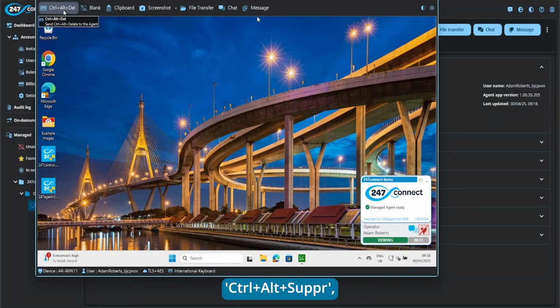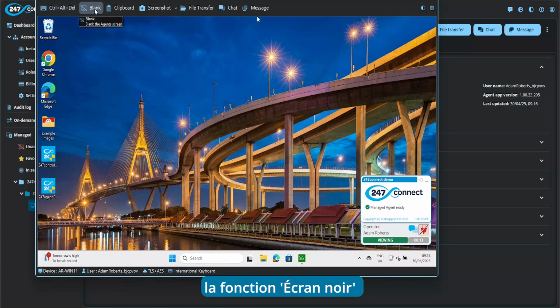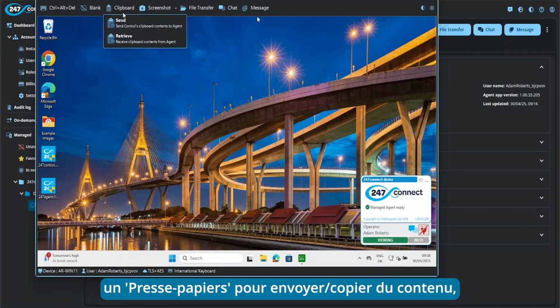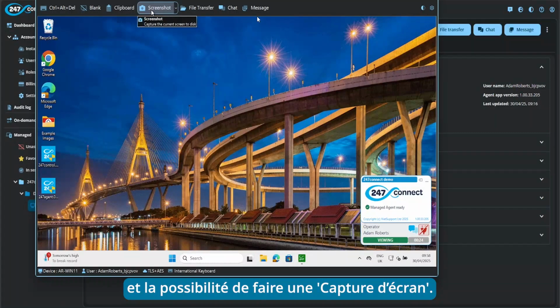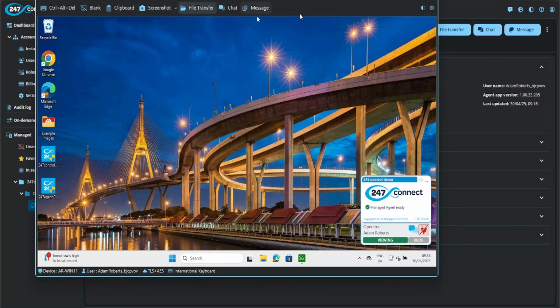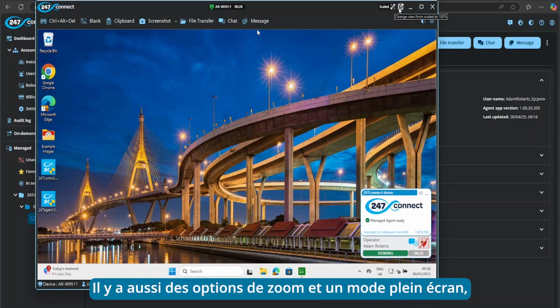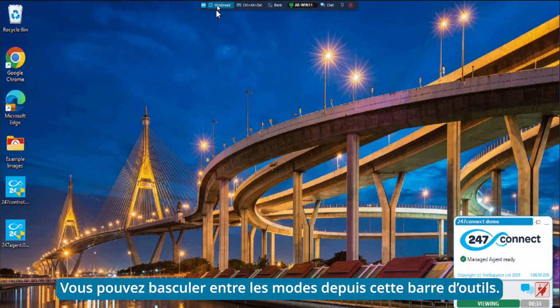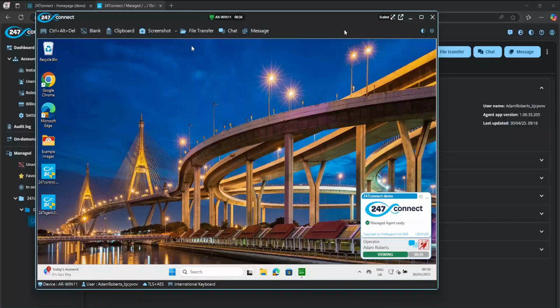So the first one is Control-Alt-Delete. Then we have the option to blank. So this is useful if you want to blank the end user's screen so they can't see what you're doing. And then you have clipboard to be able to send and retrieve clipboard contents from a device, as well as being able to take a screenshot as well. And you do also have some scaling options up here, as well as a full screen option, which will allow you to view the agent in a full screen session. And you can just toggle that using this toolbar there.